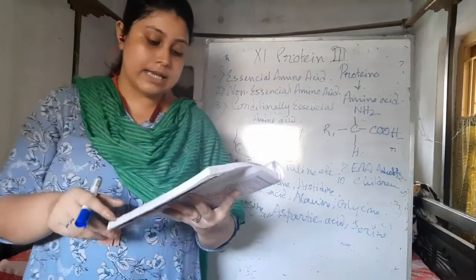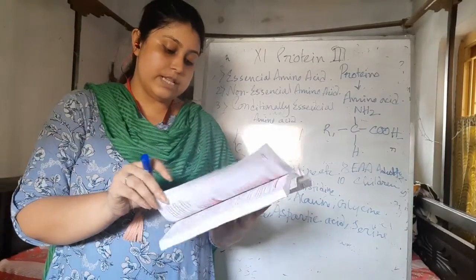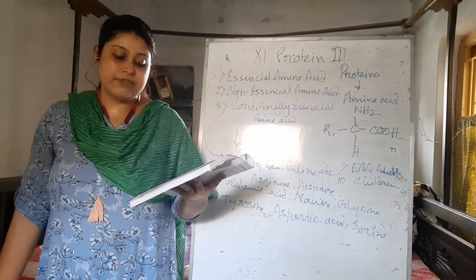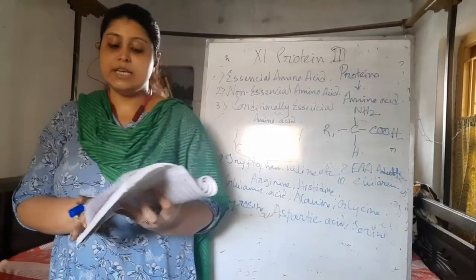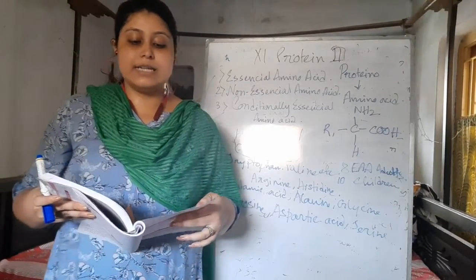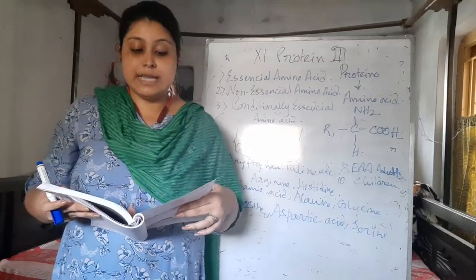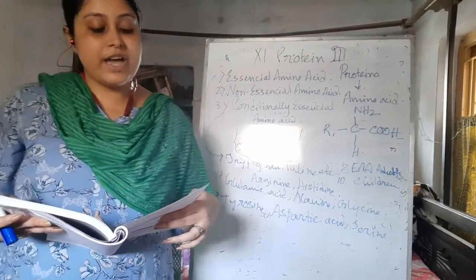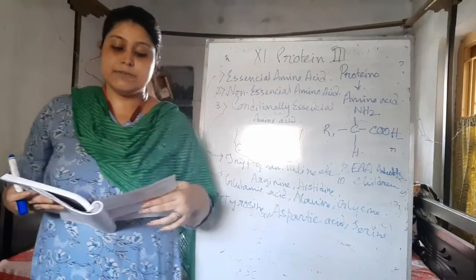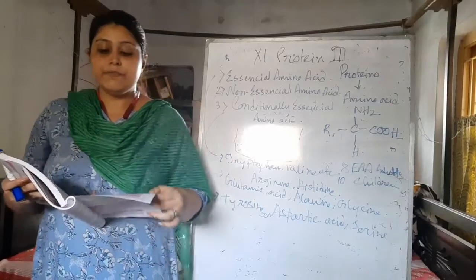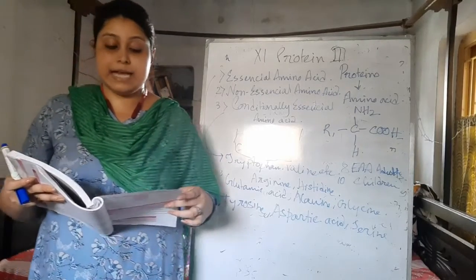And next, the recommended dietary allowances. Males usually need 60 gram per day, women 50 gram per day, pregnant women 50 gram plus 15 gram extra, and lactating women for the first 6 months 50 gram plus 25 gram extra, and for the last 6 months it is 50 plus 18 extra.